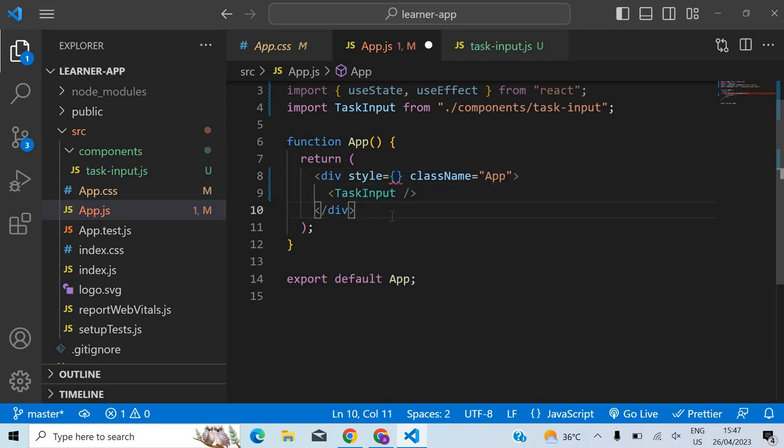So it's very similar to what we do in HTML, except for a slight change. For example, here we say className, right? Here if you see, className is equal to app. But in HTML we don't say className, we only say class, right?